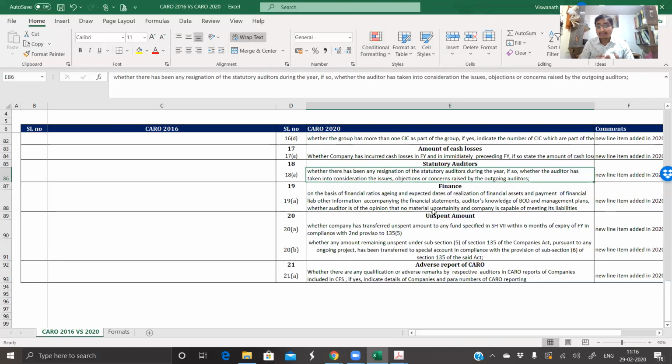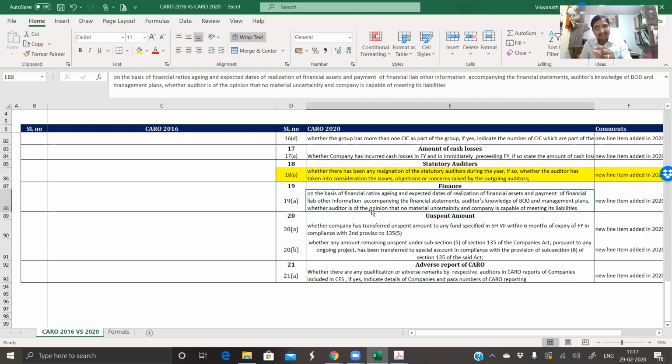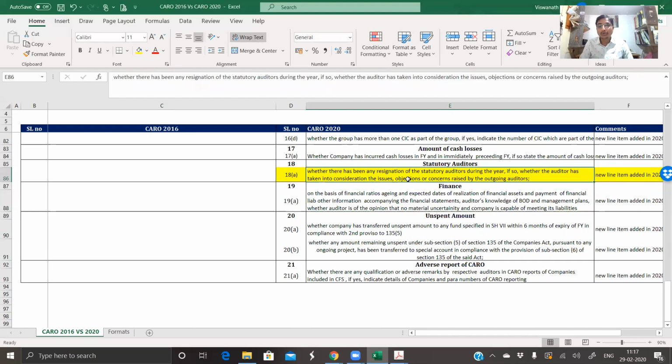whether this has been documented or not, because just by writing here or having one email trail may not help us. We should have a document wherein we put those questions to them and they answer yes or no to those questions. So again, a guidance note may come up with a specific format in which we need to now take up NOC. Earlier NOCs were very one-liner, saying that we don't have any objection for you to accept the audit assignment. Now we need to have a detailed NOC where they need to say that there are no issues, no objections, and no concerns. Something like this should be worded in the NOCs.